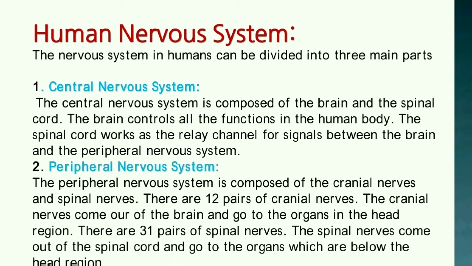What is the peripheral nervous system? The peripheral nervous system is composed of the cranial nerves and the spinal nerves. There are 12 pairs of cranial nerves, and the cranial nerves come out of the brain and go to the organs in the head region. There are 31 pairs of spinal nerves, and these come out of the spinal cord and go to the organs which are below the head region.